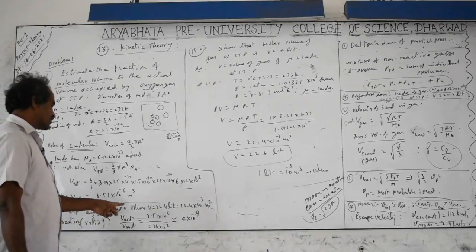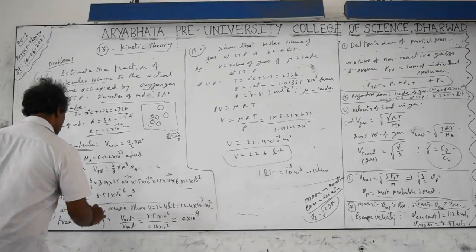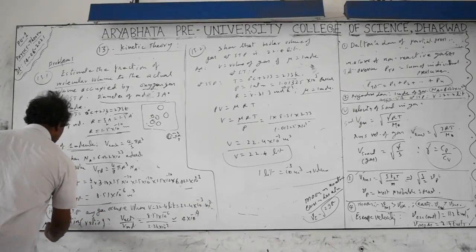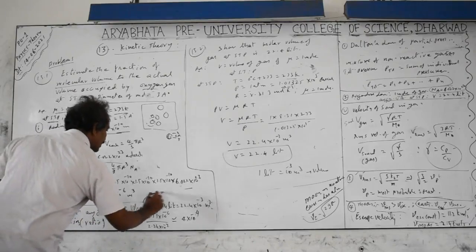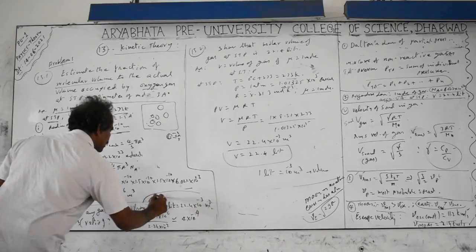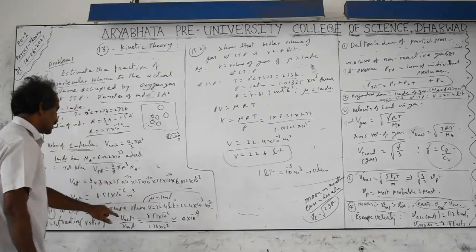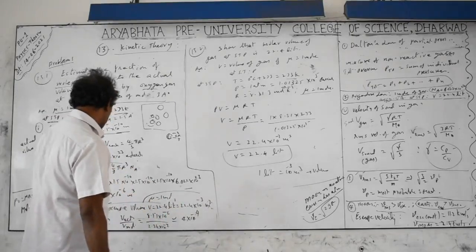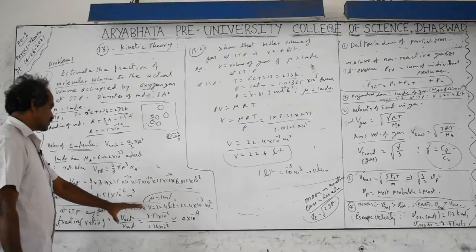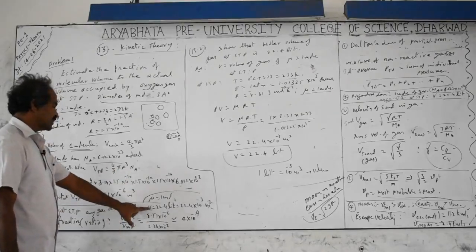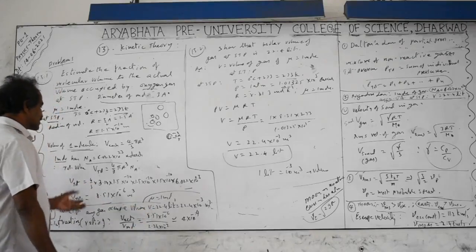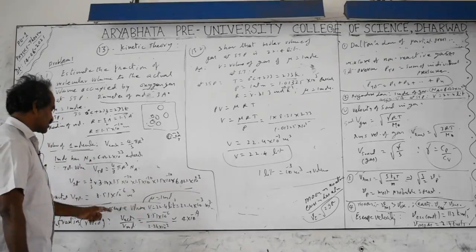So at STP, any gas occupies a volume equal to 22.4 liters for 1 mole. Mu equals 1 mole in both cases, here and here. So 22.4 liters, and 1 liter equals 10 to the power of minus 3 cubic meters. This volume is actually derived from the case of ideal gases, but real gas molecules have a size. So this is the real gas relation, and this is the ideal gas condition.